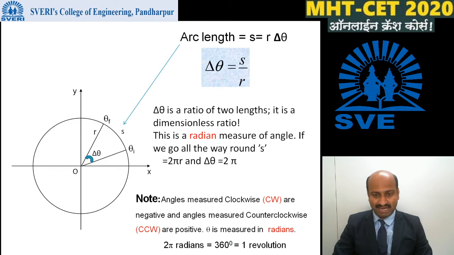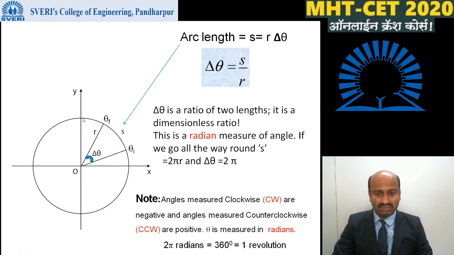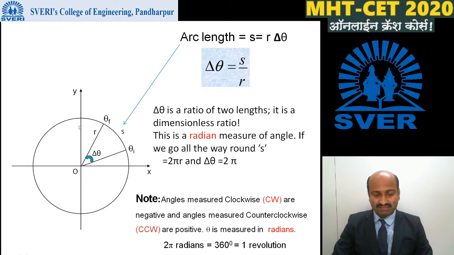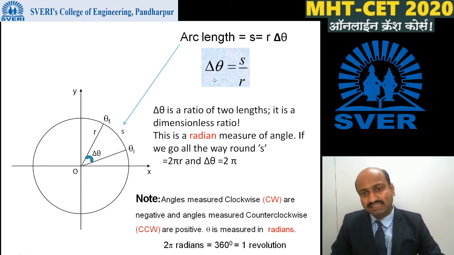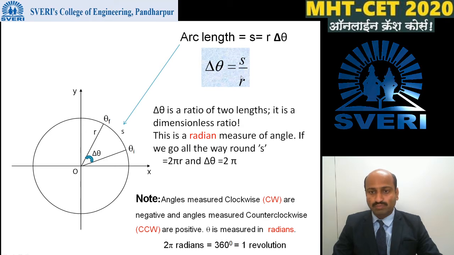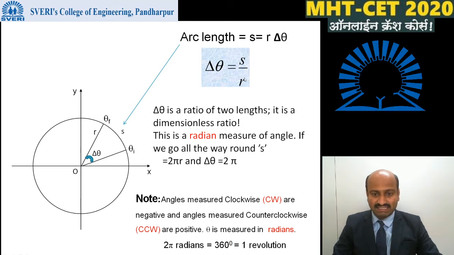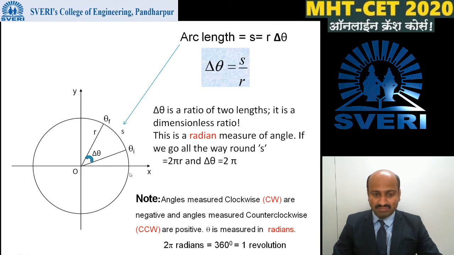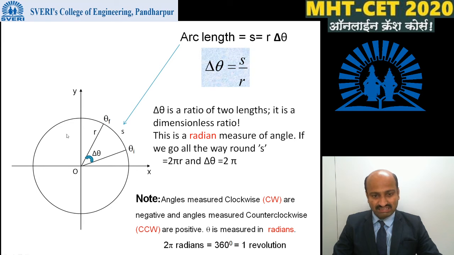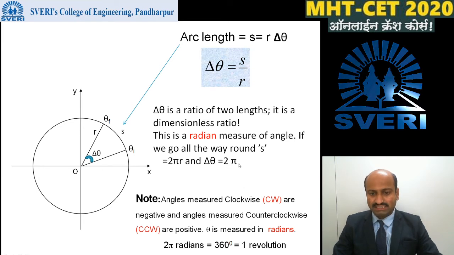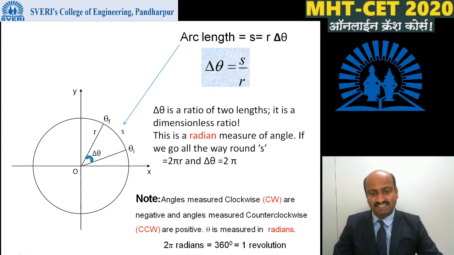If we go all the way around, then arc length S is equal to 2 pi r. Then angular displacement delta theta is equal to 2 pi r divided by r, r gets cancelled, then delta theta is equal to 2 pi. When a particle completes one revolution along the circumference, then angular displacement is nothing but 2 pi radian, or in degrees it becomes 360 degrees.